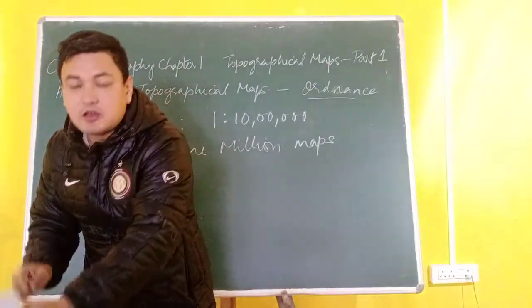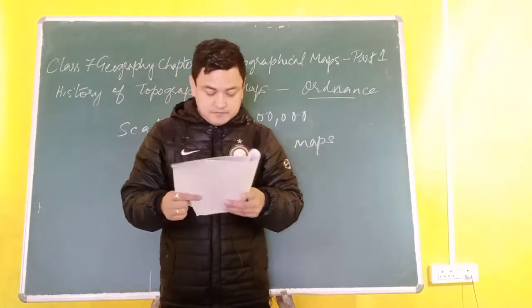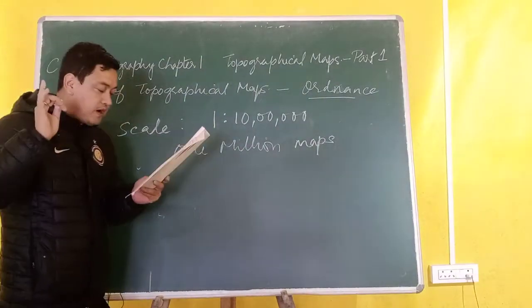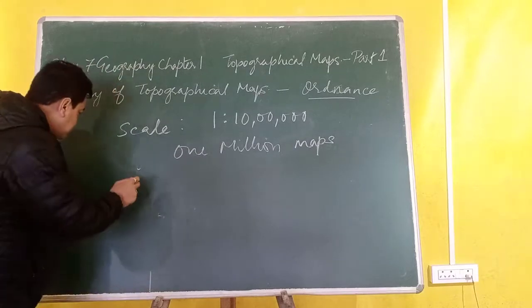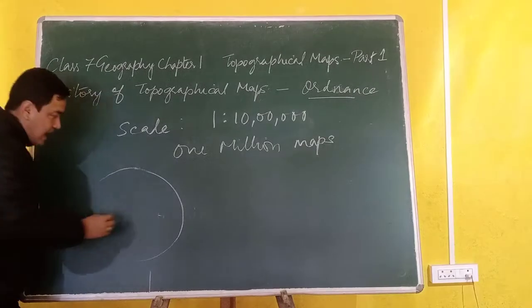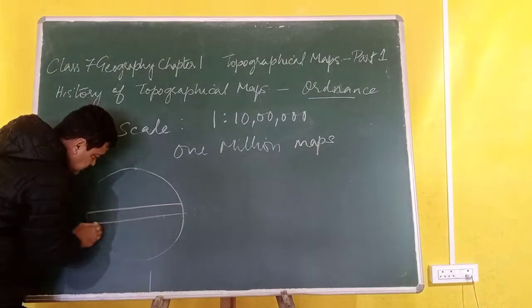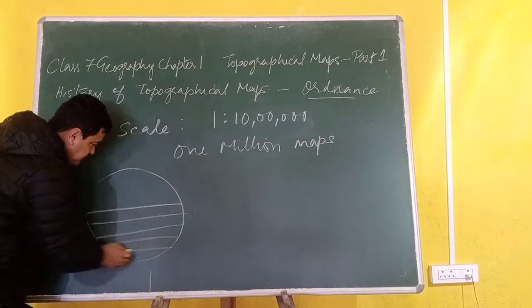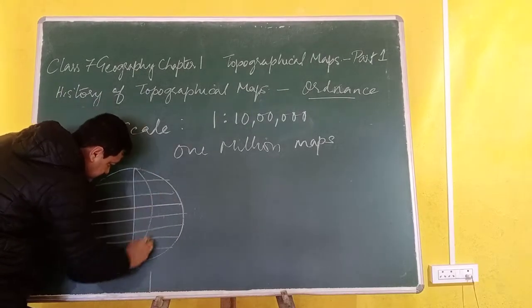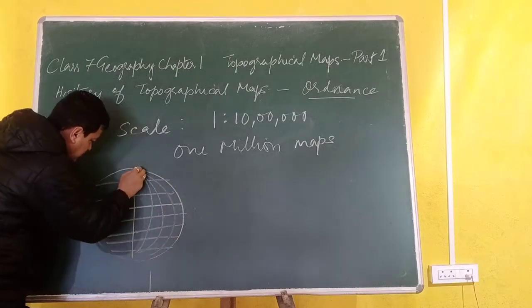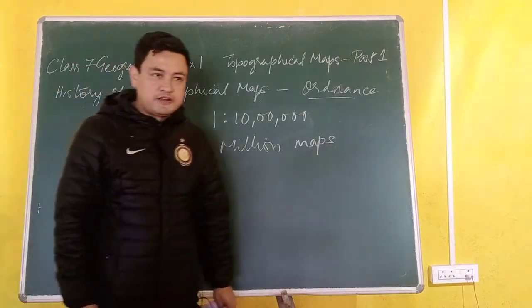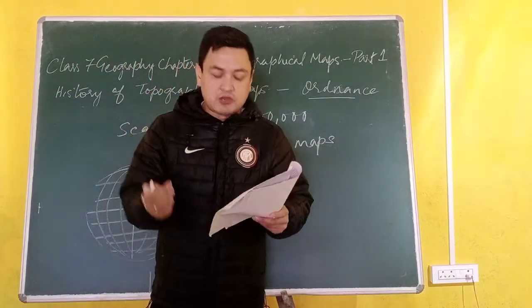Now I want to tell you something about these topographical maps. Topographical maps are made out of a number of sheets. But let me tell you something first. If you look at the globe, our globe has latitudes going from east to west and longitudes going from north to south. These are known as true coordinates, which help us find the exact location of a place.